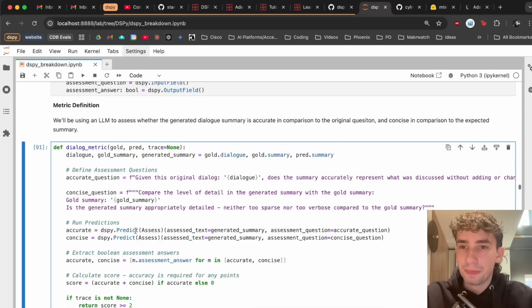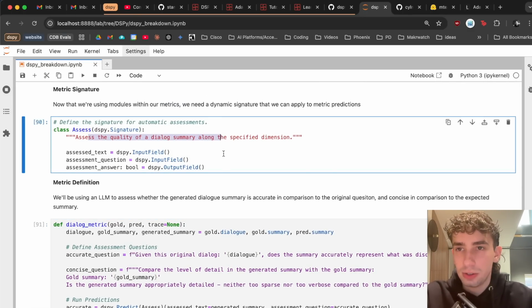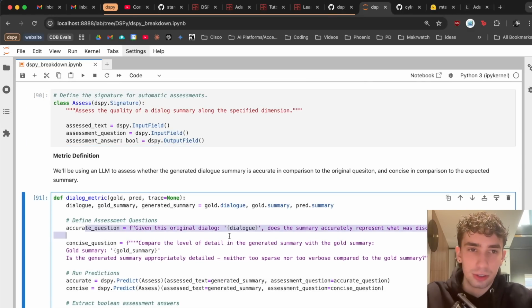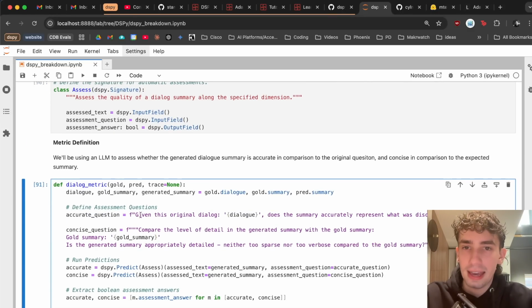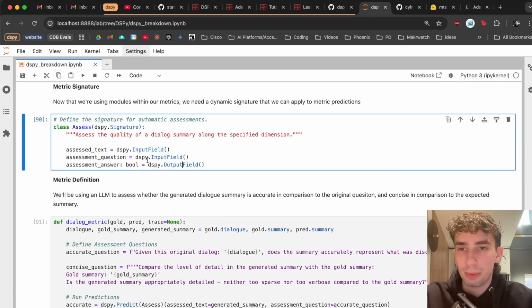What we're going to do is actually create two additional modules. One that is going to run a prediction for accuracy and one for conciseness. So I have an additional signature up here that's going to assess the quality of dialogue summary along a specified dimension with an input of assess text, the question that we're going to run through, which in our case are going to be two small prompts of accuracy and concise comparison, and then the expected output of true or false.